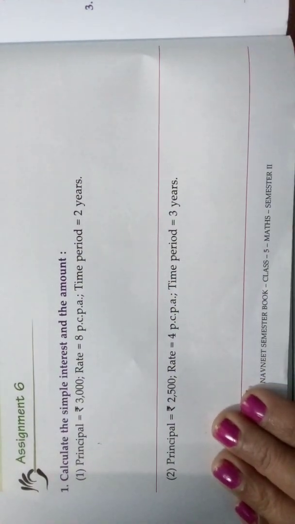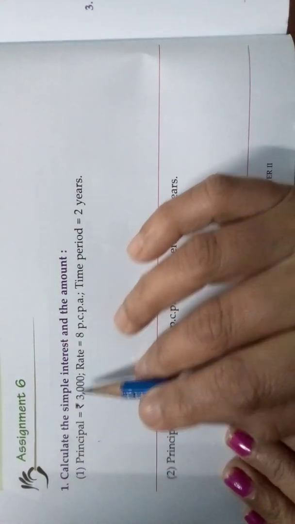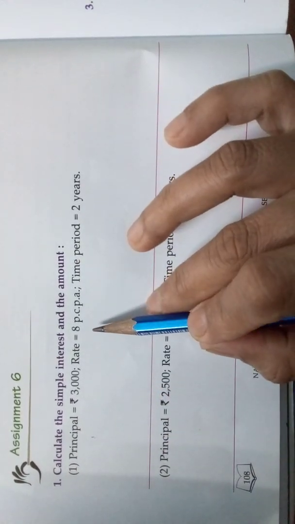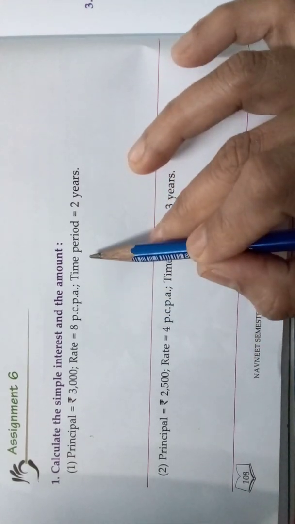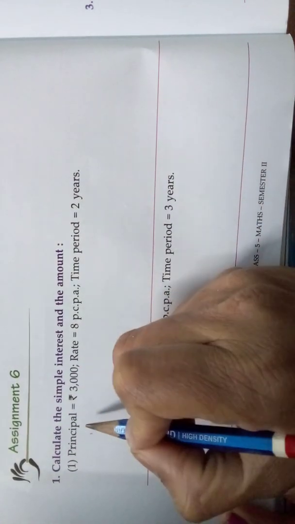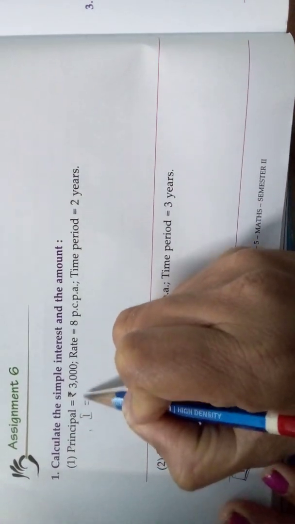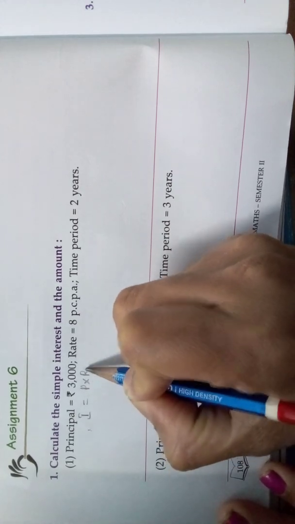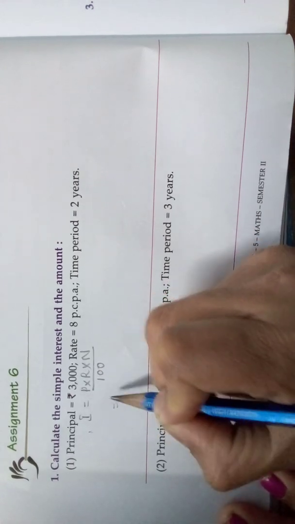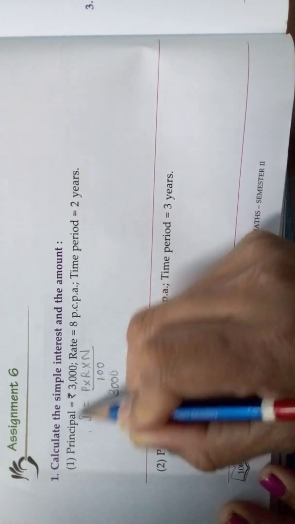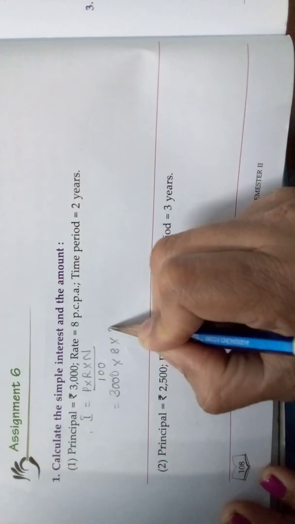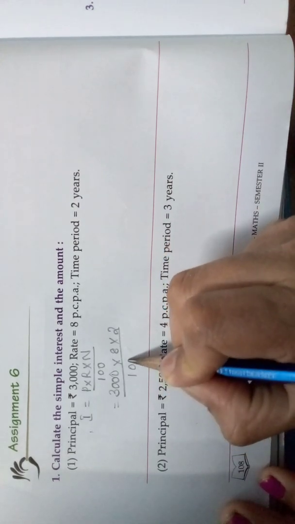Come, we will see assignment 6. Assignment 6, look here, first sum. Calculate the simple interest and the amount. See, principal 3,000, rate of interest 8% per annum and time period 2 years. So, how to find? You should find the simple interest first. Interest is equal to principal into rate of interest into time period by 100, that is nothing but 3,000, principal, into rate of interest 8 into time period 2 years by 100.